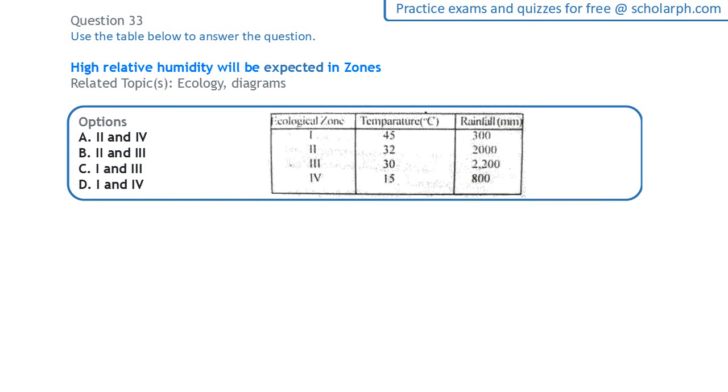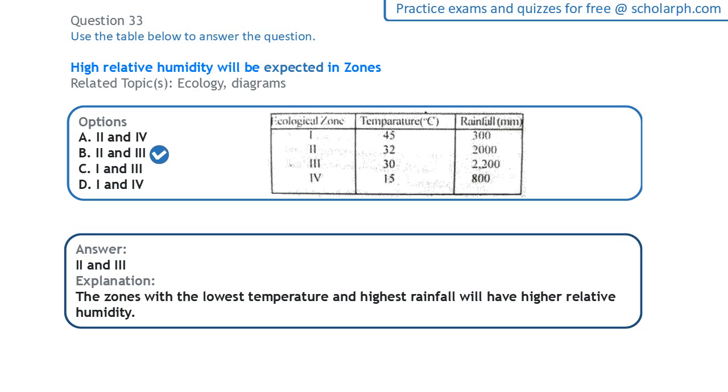Next, we have a table here of some ecological zones, temperature, and rainfall. And the question is, high relative humidity will be expected in zones. So high relative humidity will be expected in zones that are characterized by low temperature and high rainfall. And if we look at this table here, the zones that have the lowest temperature relative to rainfall, the zone I, if you look at the temperature and the amount of rainfall, and the zone III. Okay, so these zones are characterized by low temperature and high rainfall.